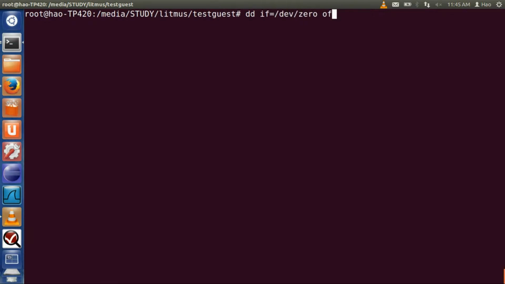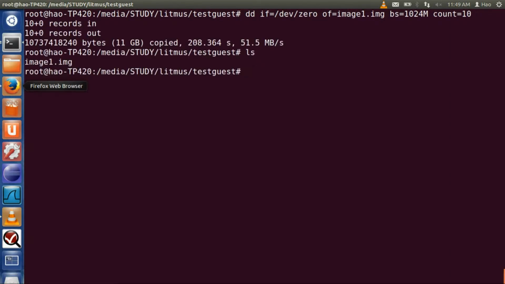So first, as usual, you create a file with all zeros, using dd. The input is 0 and the output is the image file we want to create. The block size is 1 gigabyte and the count is 10. It means that our image would be 10 gigabytes.